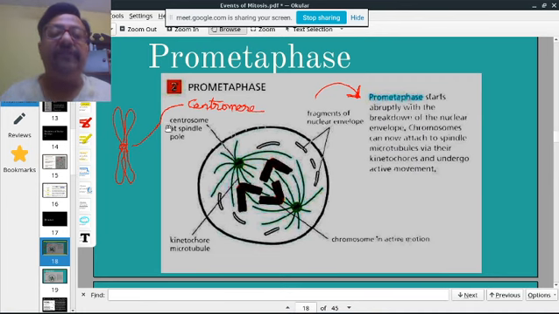And this centromere has got regions known as kinetochores.